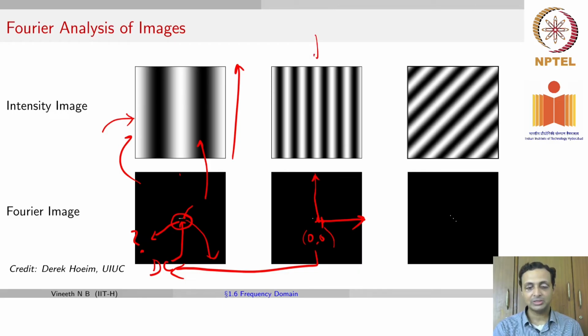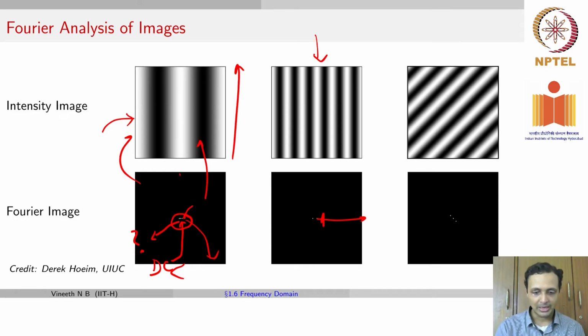Similarly, on the second column, you see that it's very similar to the first column, but the frequency has got a bit higher. Let me erase these lines. You can now see that on the x-axis, we have a slightly higher frequency present in this input image. Remember that if you consider that to be an axis, this had a lower value of the frequency, and this has a higher value of the frequency.